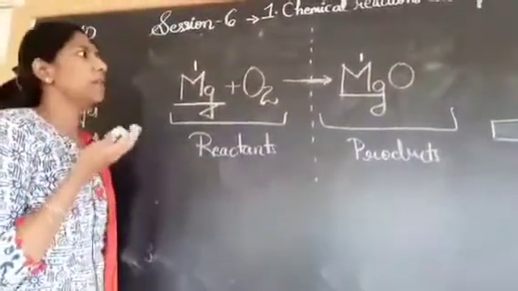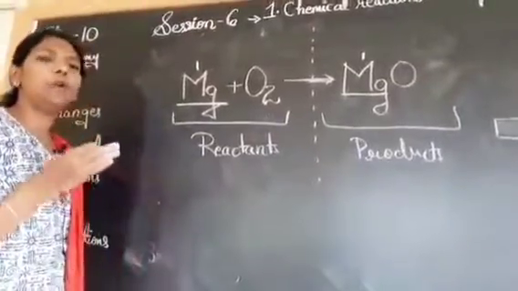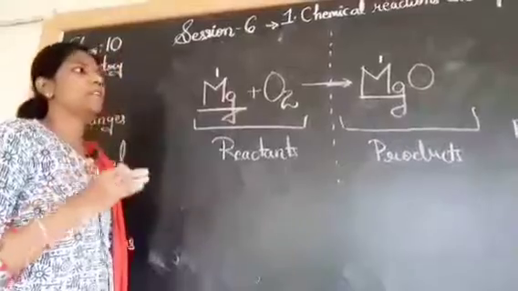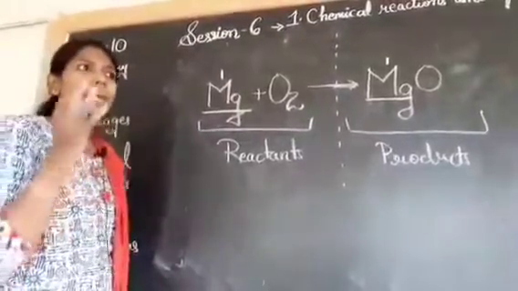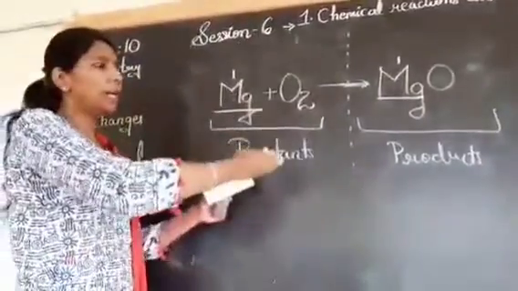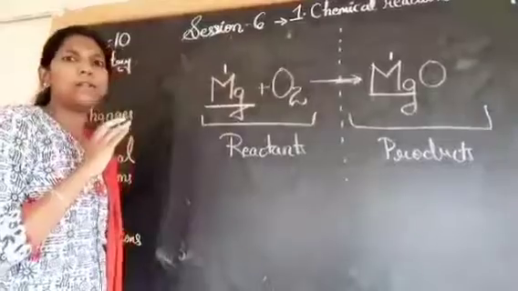Why are we balancing now? You will ask me, why do we need to balance? In 9th standard, there was a very important definition, the law of conservation of mass, which says that mass can neither be created nor be destroyed. So we have to balance. This is the main reason why we have to balance the equation.